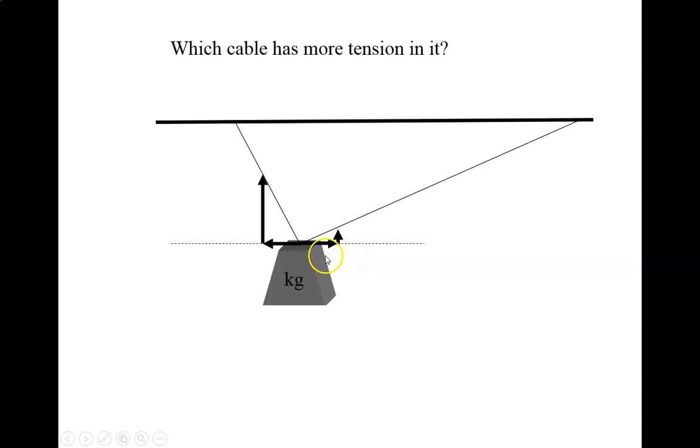But to look at it from a forces standpoint, we know that the x components of these forces have got to cancel. So the x component here has got to cancel with my x component here, because those are the only two involved. So that sets the ratio of my triangles. For any given triangle, this one's going to have a much greater y component for a given x component. Since they have the same x component, this has a greater y component. The force of tension is going to be greater in that one. So that's what the vectors would look like.